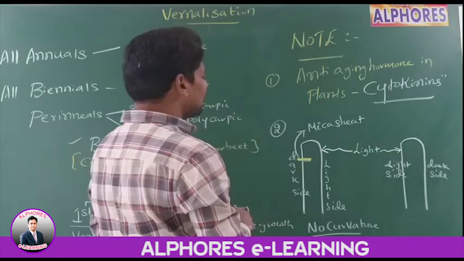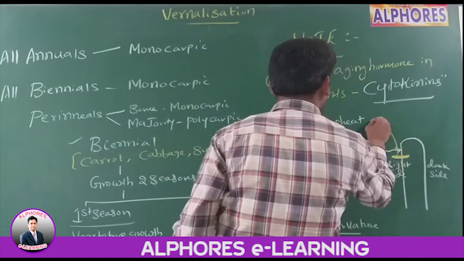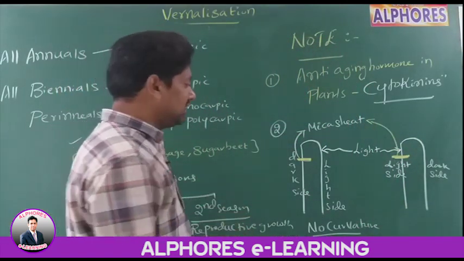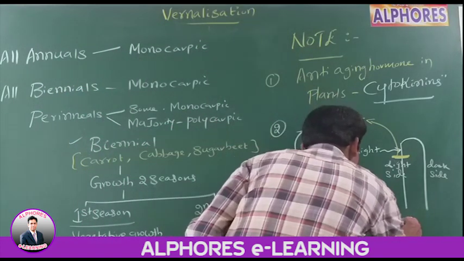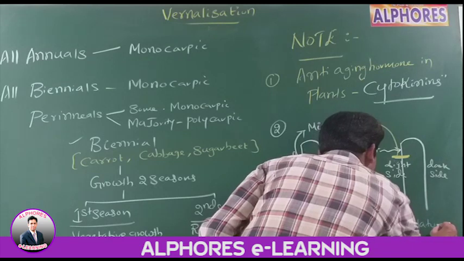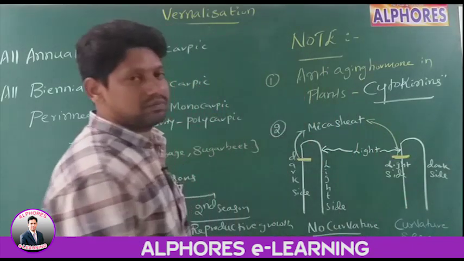Now I am inserting the mica sheet this time on the light side. Mica sheet is inserted on the light side. Then curvature is seen. Bending takes place. Is it okay?